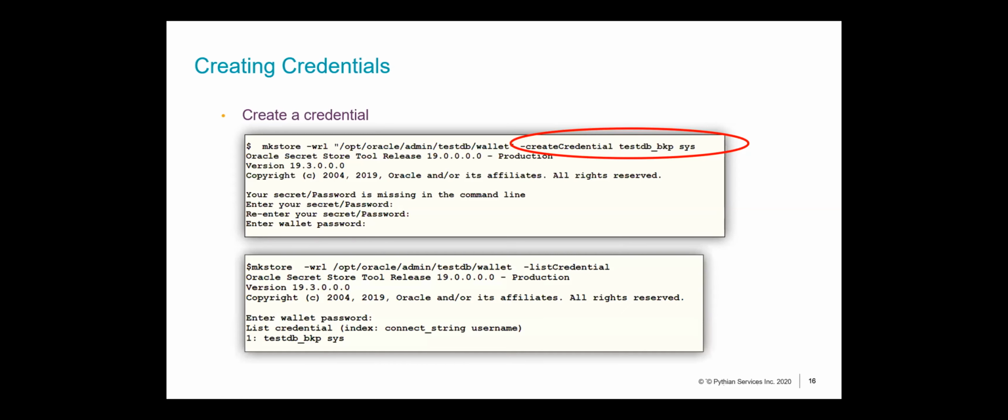And over here, you'll provide your passwords. You are going to manipulate the wallet, so in this case, you're going to provide the password of your wallet itself, as well as the password that you want to store in the wallet. Once you've created a credential, you can use the listCredential option to view the contents.